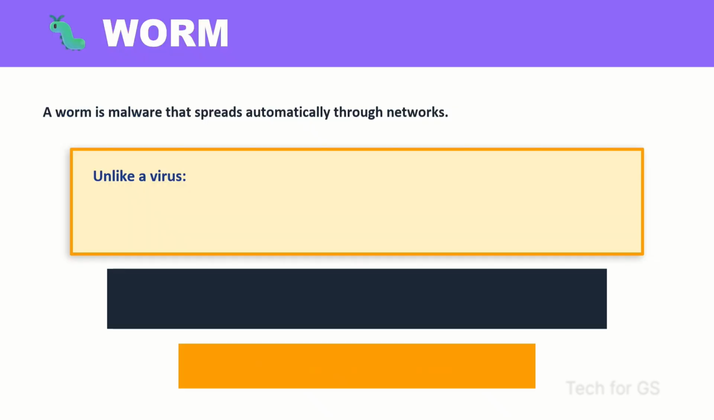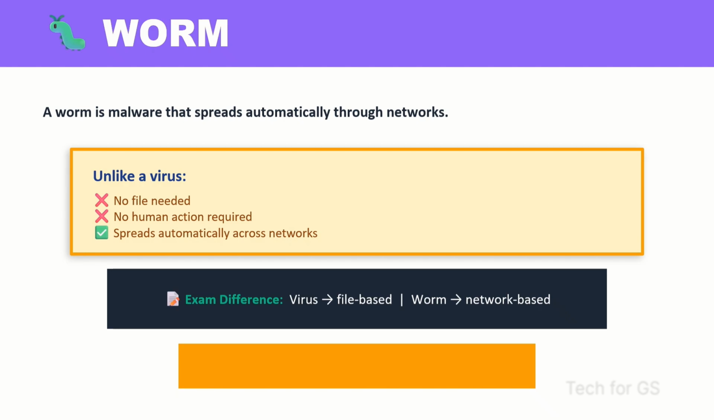The next one is worm. A worm is malware that spreads automatically through networks. It doesn't need a file, and it doesn't need human action. Unlike a virus, it spreads automatically across the network. A worm can spread very fast and affect many systems at once. For example, a worm spreading across all the computers in an office network. The virus is file-based and the worm is network-based. This is the main difference between virus and worm.